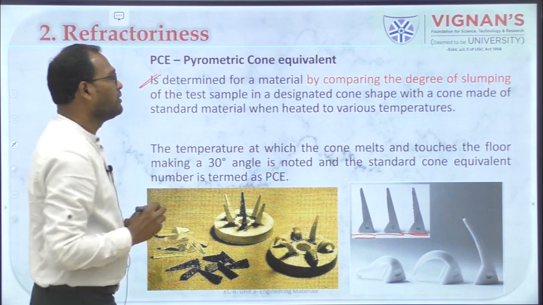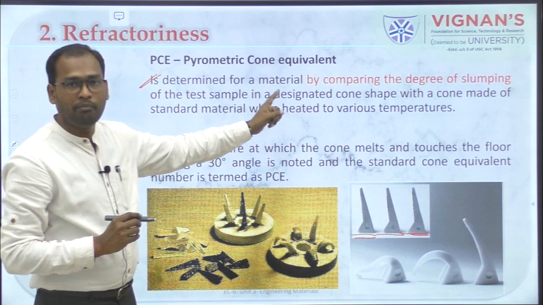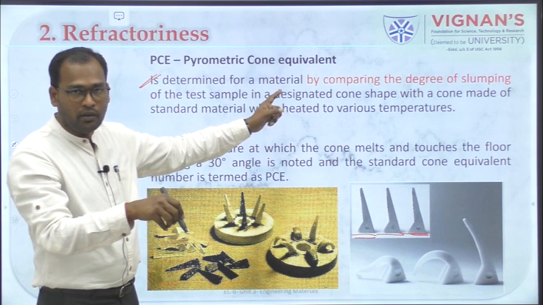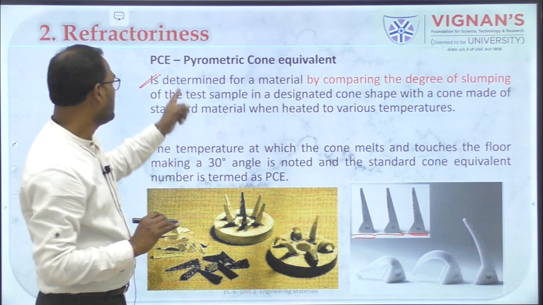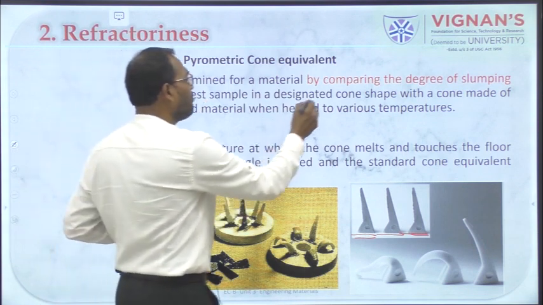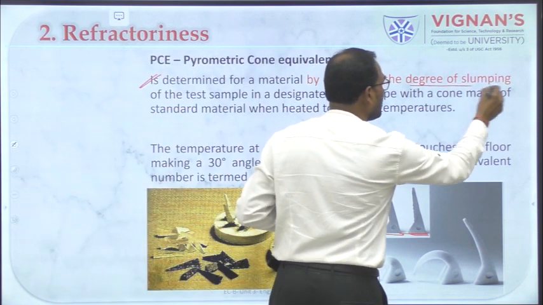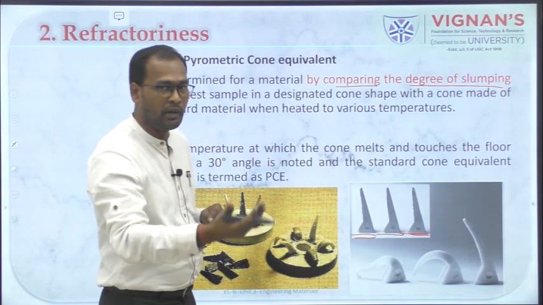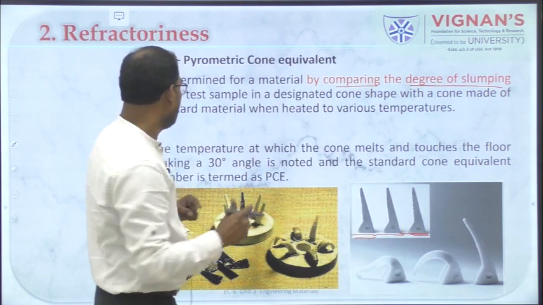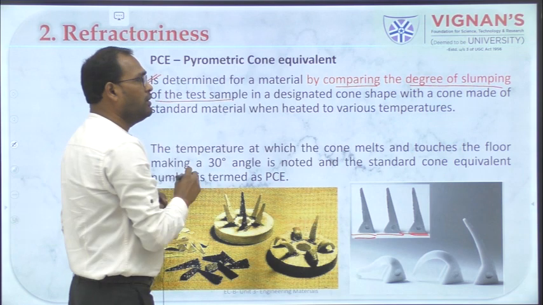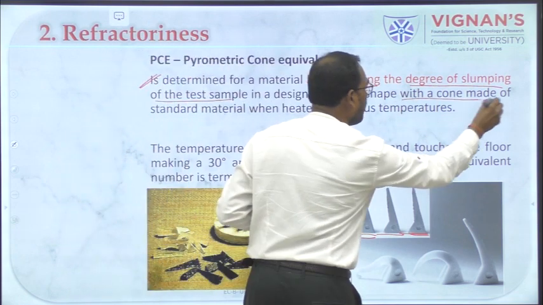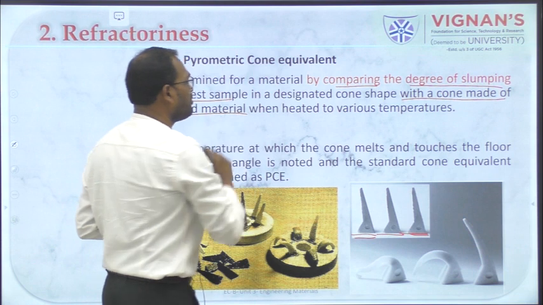It is determined for a material by comparing your sample with a standard sample. So it is determined by comparing the degree of slumping, the degree of melting or the degree of fusion of the test sample with a cone made of standard material.